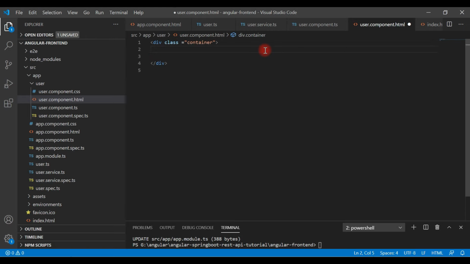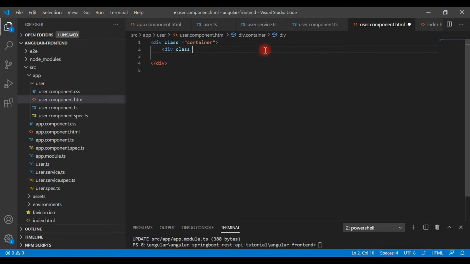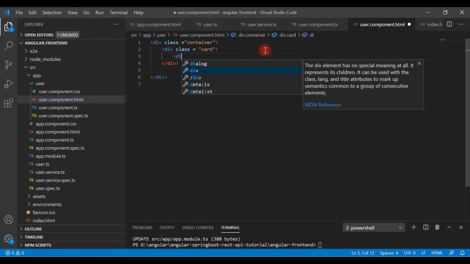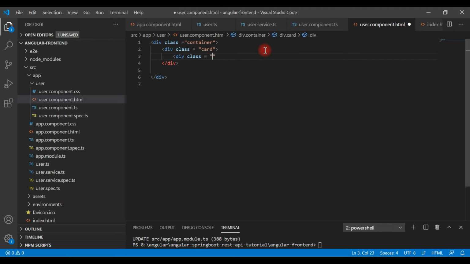Inside a container, let's create one more div, and let's give a class attribute, and here let's use Bootstrap CSS class called card, and let's create one more div, and let's use Bootstrap CSS class like card-body. So basically we are going to create a HTML table which will populate users data, and that HTML table we are creating inside a card.